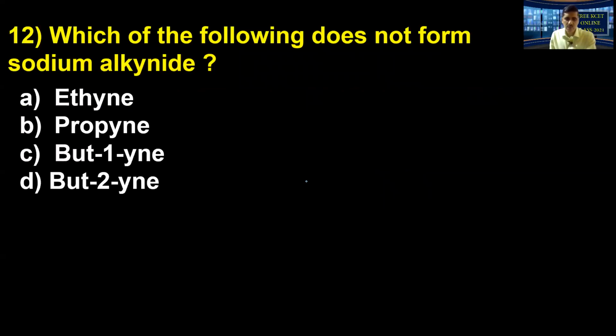Okay, now which of the following does not form sodium alkynide? This is once again a special kind of reaction that you cannot observe in the case of alkenes and alkanes. What is that? The acidic property, reaction with bases. No, I cannot expect it in the case of alkenes and alkanes. We say alkynes are acidic. So the question of why will definitely come.